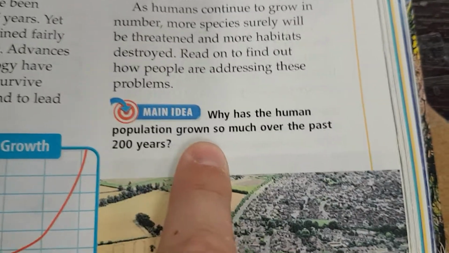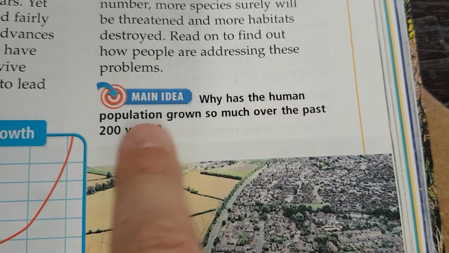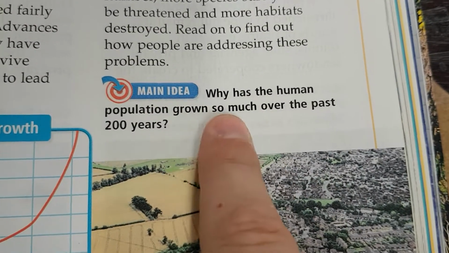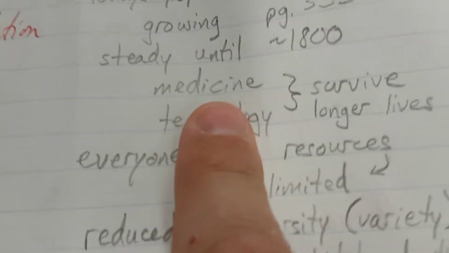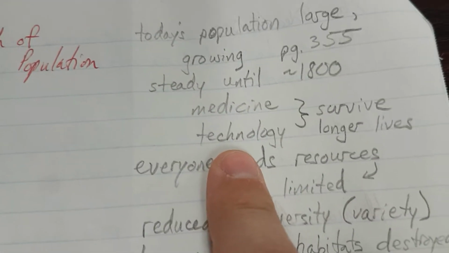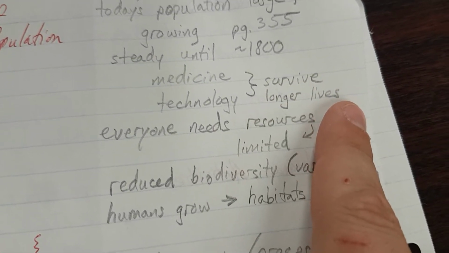Why has the human population grown so much over the past 200 years? The human population has grown so much over the past 200 years because advances in medicine and technology have allowed us to survive and live longer lives.